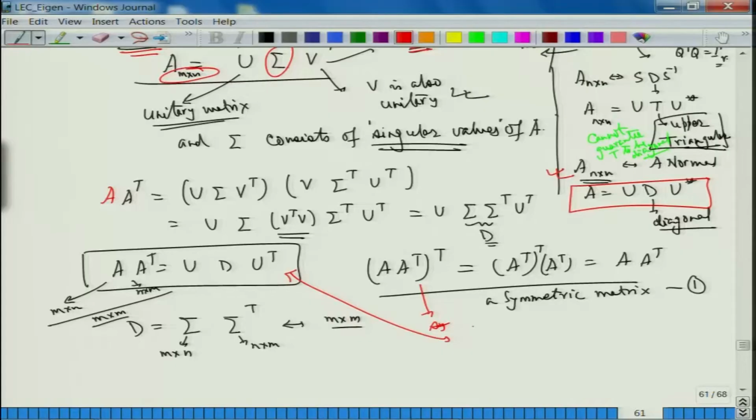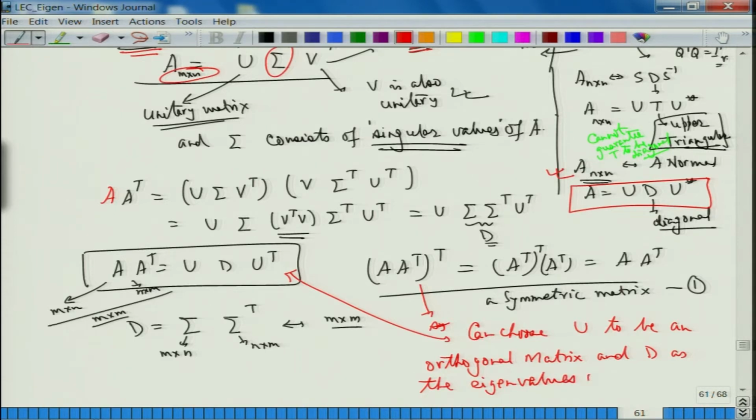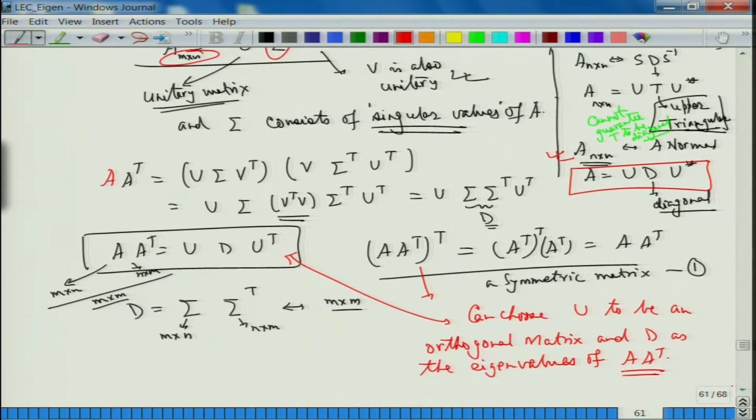So, we can choose U to be an orthogonal matrix and D as the eigenvalues of A times A transpose. Is that okay? That is more important. Understand it nicely. What I am trying to say? What we are saying is that I want my A to be U sigma V transpose. I want this A. Fine.